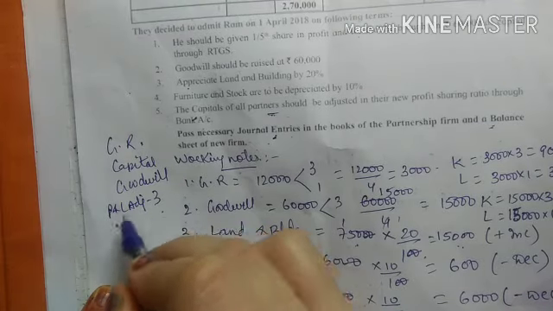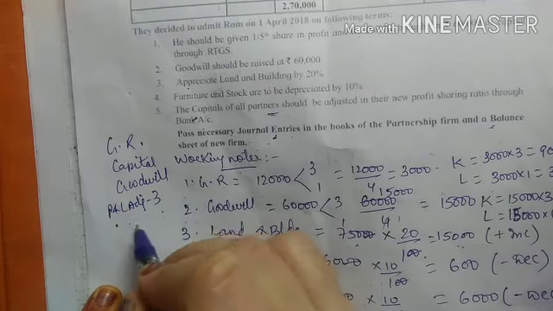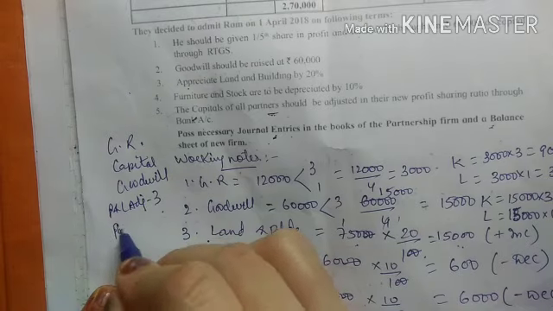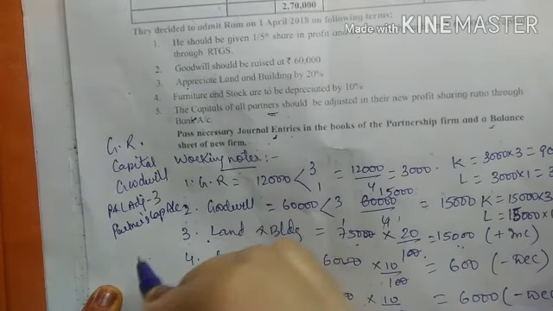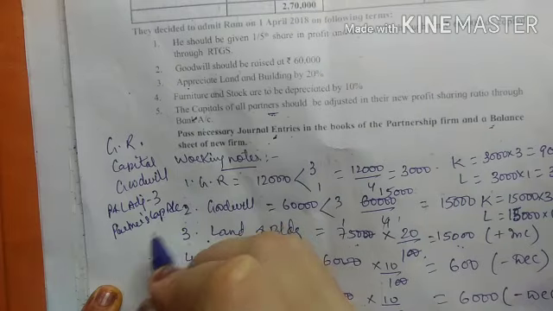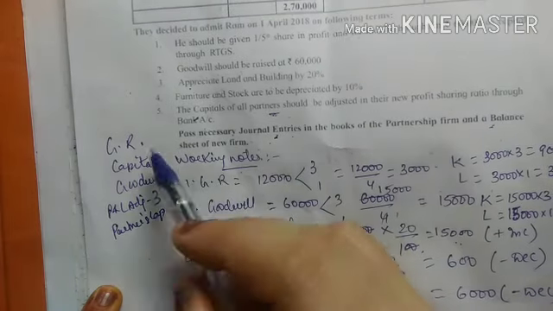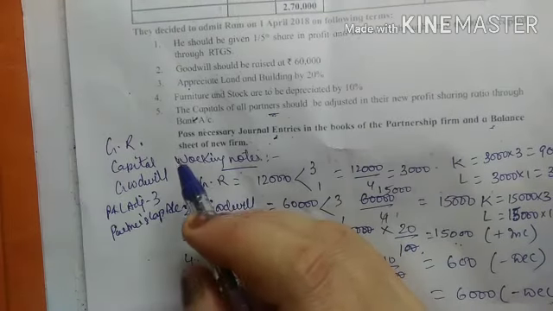Next, as the year it was capital account adjustment, so 1 or 2 entries. In this problem, the bank balances came on different sides, so 2 entries. So next entry is for partners capital account, right? Depending upon the problem, 2 or 1 entry. So you have to pass these entries in the journal.